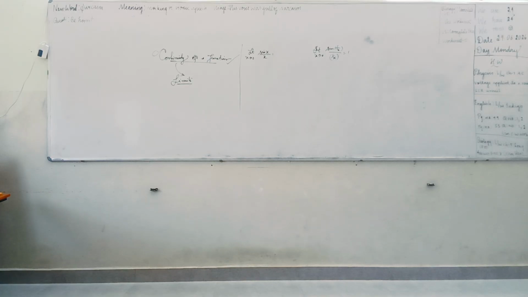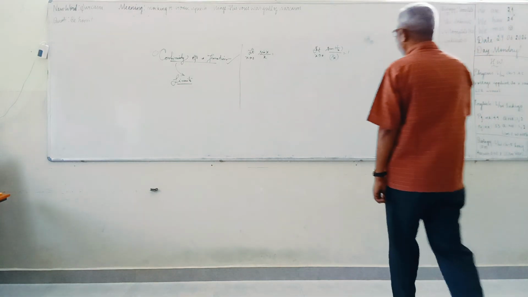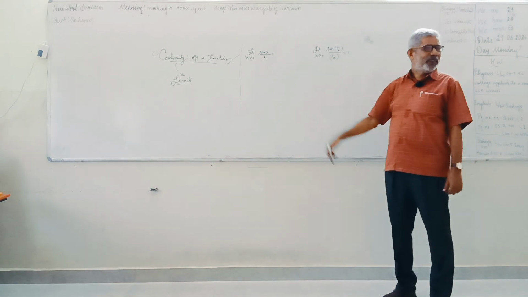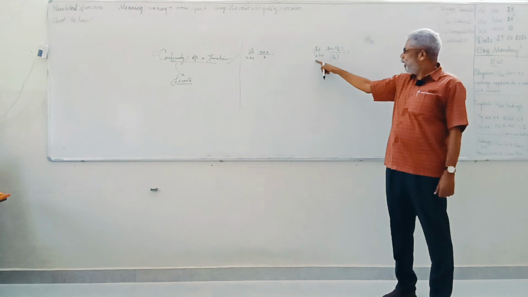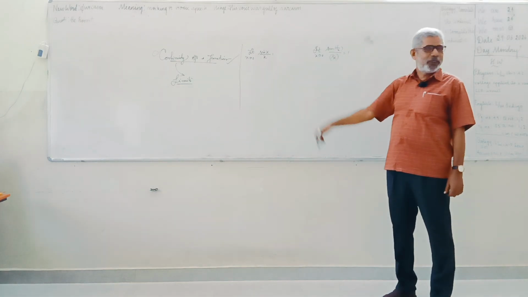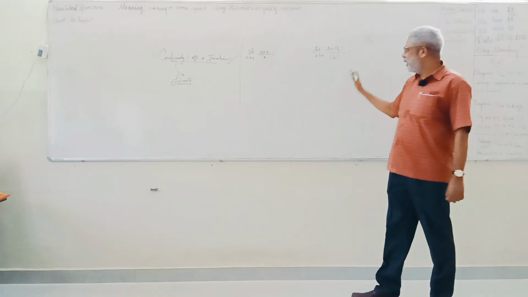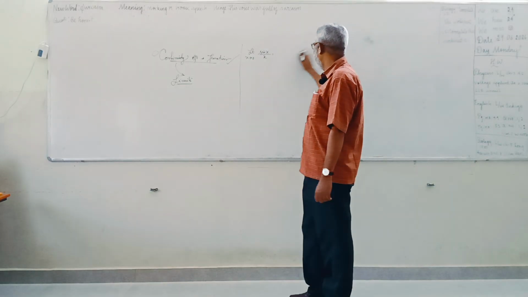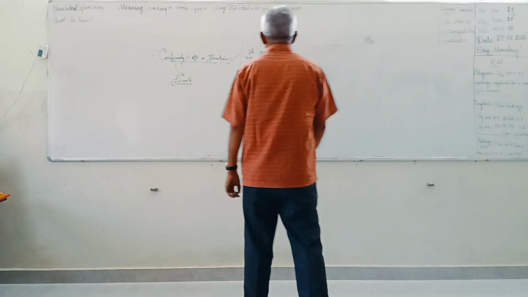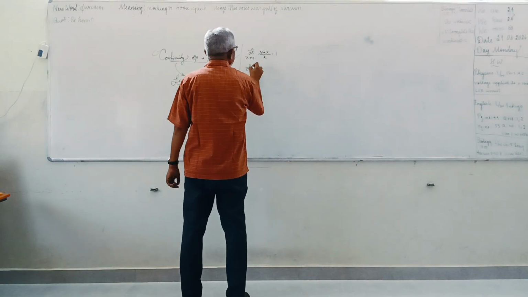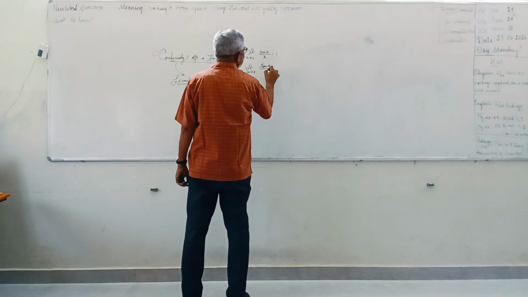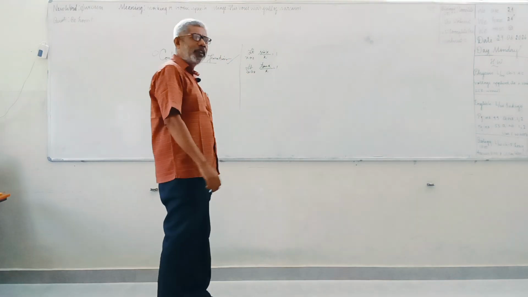This has to be 1 if and only if x tends to 1/x. Here it is x tends to 0. That's why I just wanted to know to what extent you know the limit. And anyway, this is equal to 1. I agree. Then, limit of x tends to 0, tan x divided by x, that's also equal to 1.